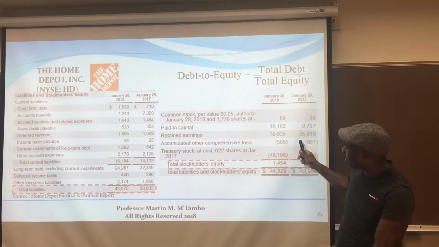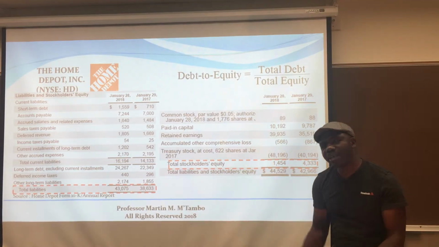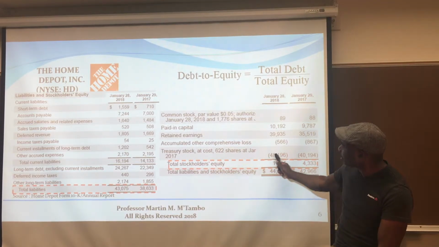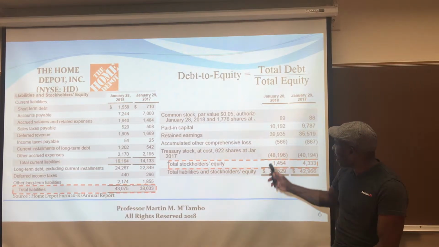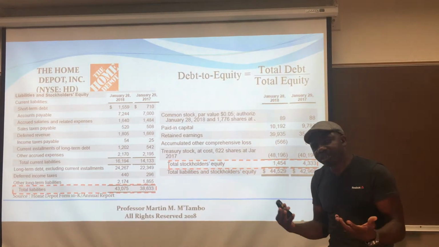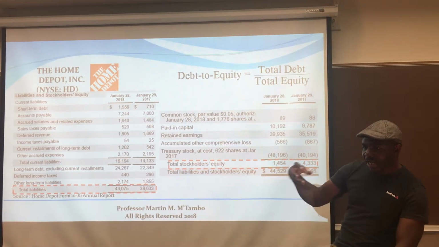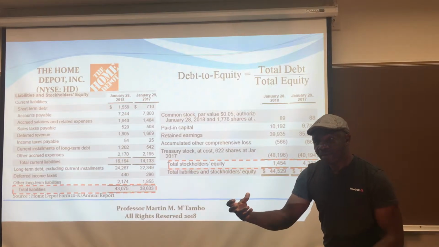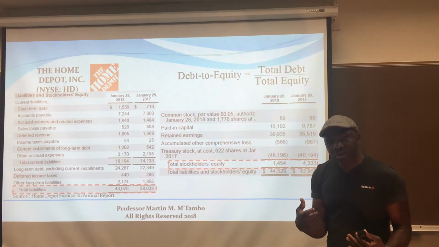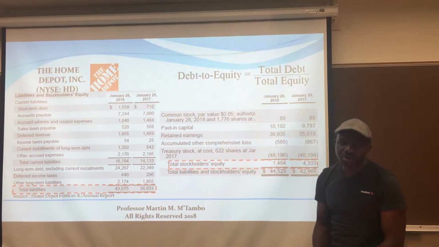However, look at Home Depot. Home Depot has an additional line item called treasury stock. What is treasury stock? Treasury stock is a value generated by the company repurchasing their own shares from the marketplace. When a company issues shares in the primary market, when you and I purchase the shares, that share moves in the secondary market.